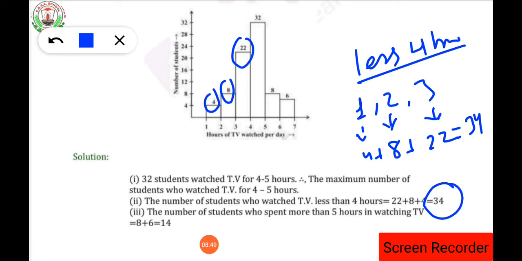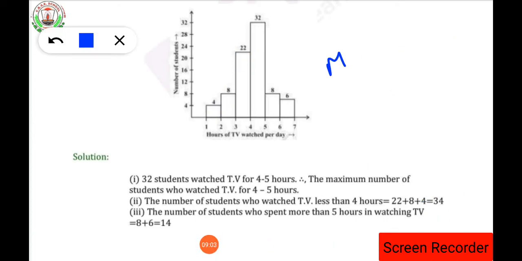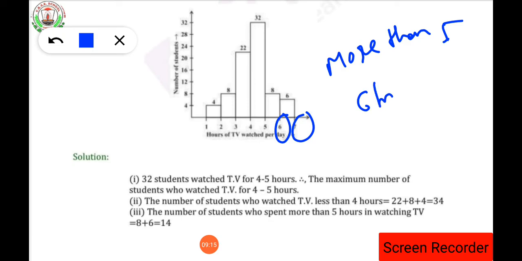Next question. The number of students who spend more than 5 hours watching TV. Here the question asks, how many students spend more than 5 hours watching TV? More than 5 hours. That means here we are going to write the condition more than 5. More than 5 means 5 will not come. More than 5 means 6 hours, 7 hours will come. 6 hours will come, comma, 7 hours will come, isn't it?